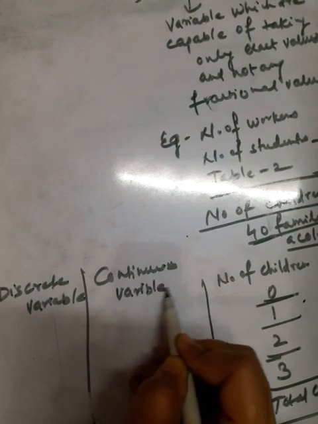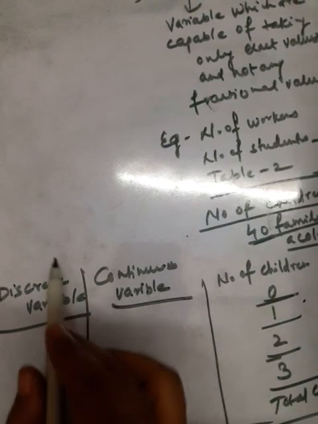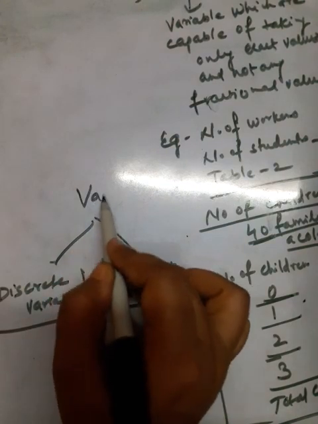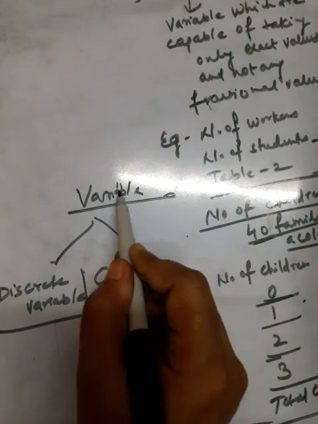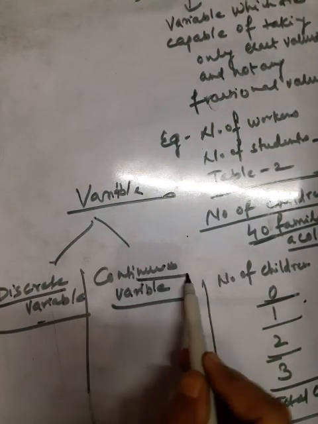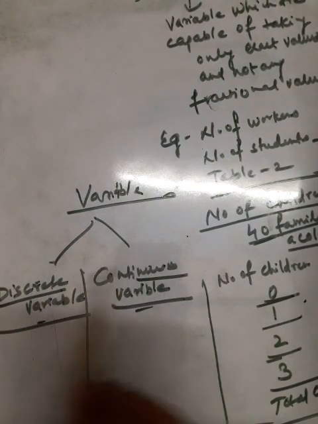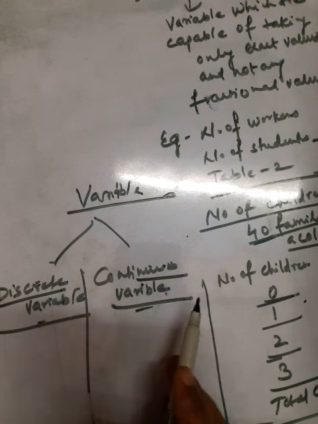What are the differences, students? Both are variables. Again I am repeating, there are two kinds of variables: discrete and continuous. Variables are divided into two groups. What is a discrete and what is a continuous variable?